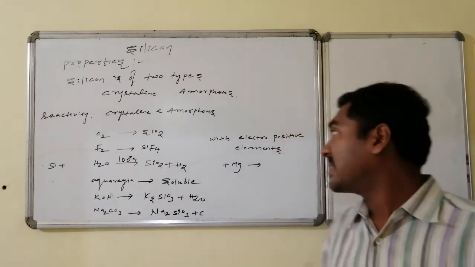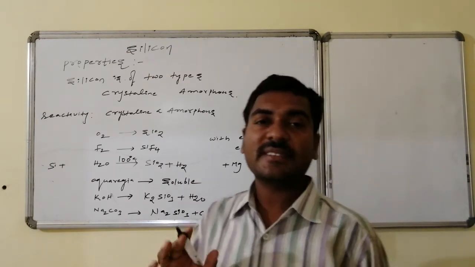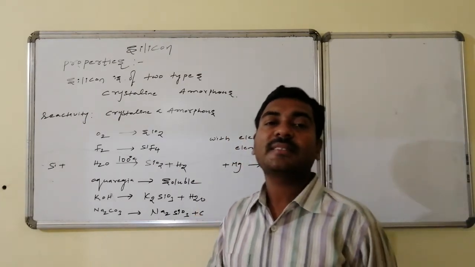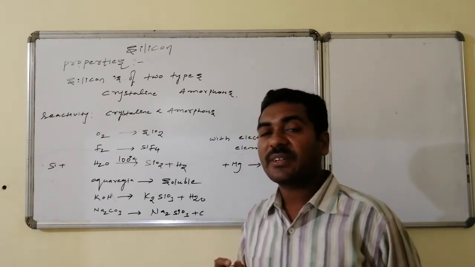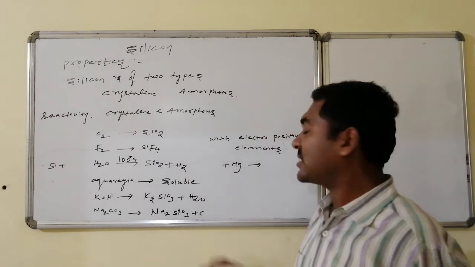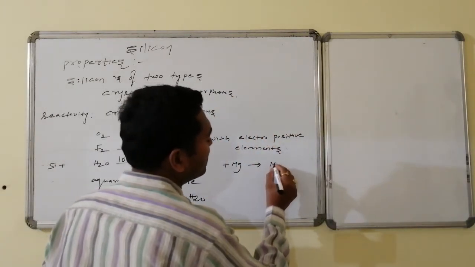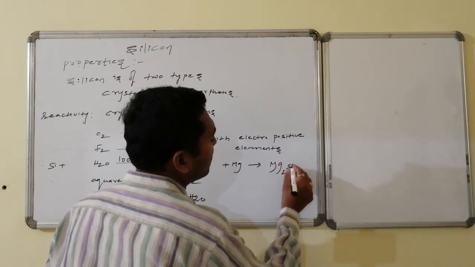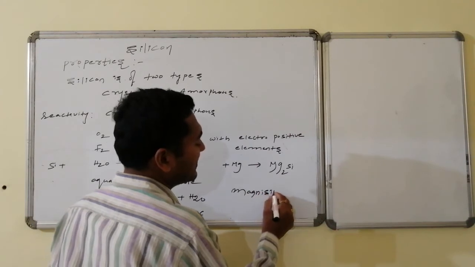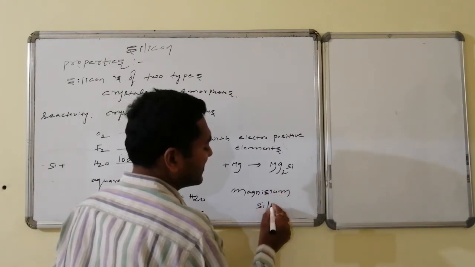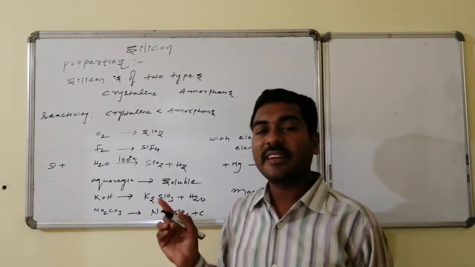Whereas the last method is with electropositive metals like alkali and alkaline earth metals. Silicon combines with the electropositive metals and this leads to the formation of silicides. Suppose magnesium is there, silicon combines with magnesium and is converted to magnesium silicide. Magnesium silicide formation takes place. Thus, these are the chemical reactions related to silicon.